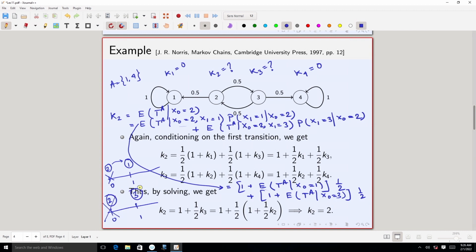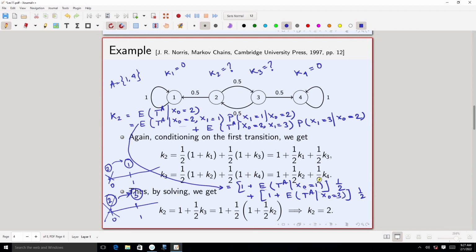Only thing is that it will start from the initial state 3. That is why this expectation comes into the picture, plus 1 because I have already taken one step to move from 2 to 3. So, I get this one.